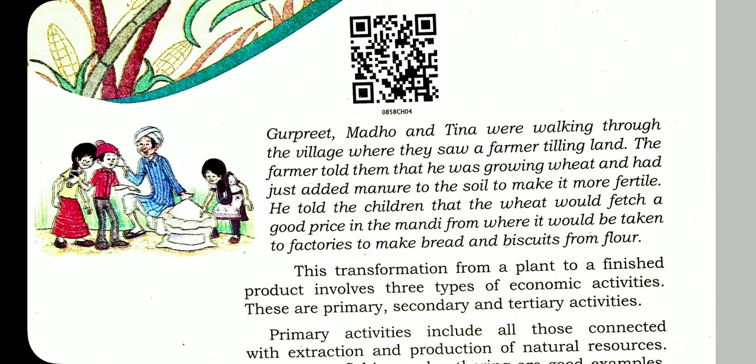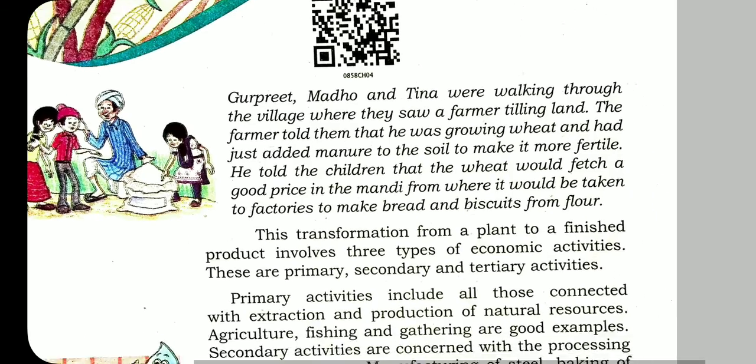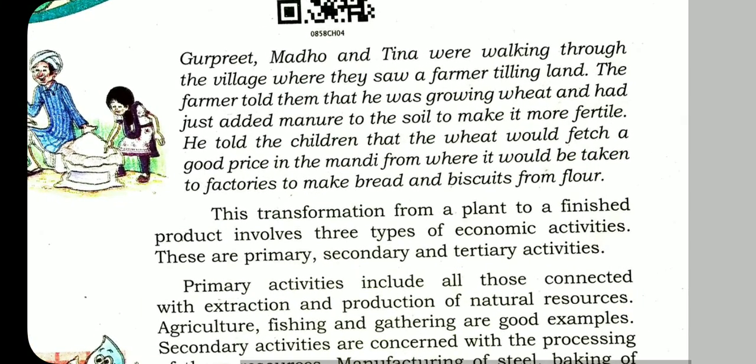Now I am going to start the lesson. The lesson starts with an example, like a short story. Gurpreet, Madhav, and Tina were walking through the village where they saw a farmer tilling land. The farmer told them that he was growing wheat and had just added manure to the soil to make it more fertile. He told the children that the wheat would fetch a good price in the mandi, from where it would be taken to factories to make bread and biscuits from flour.